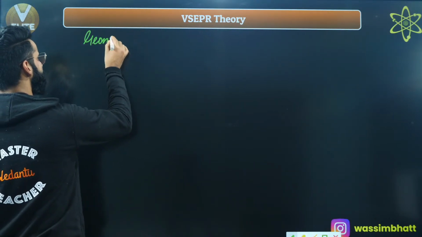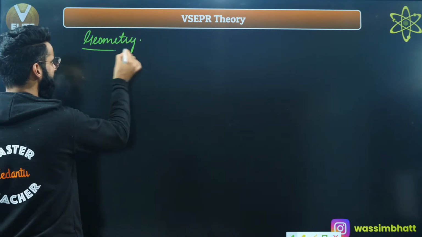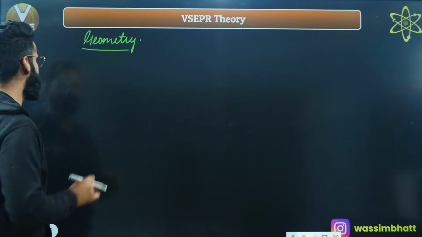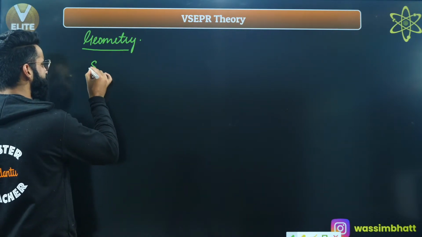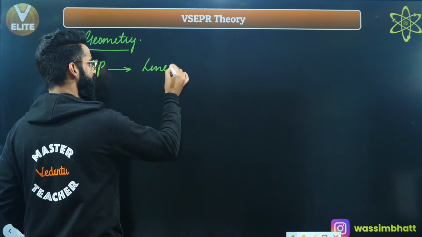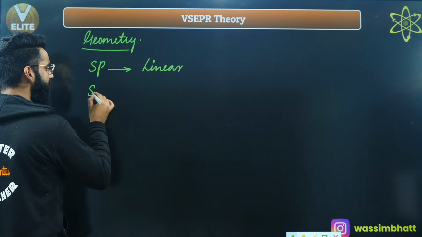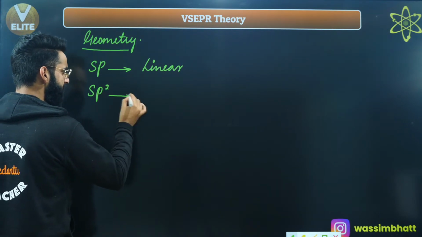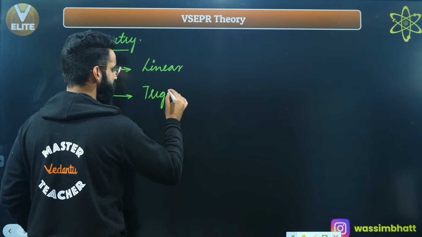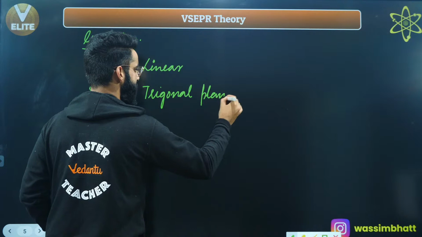If the hybridization involved is sp, we say the molecule has linear geometry. If the hybridization is sp2, we say the molecule has trigonal planar geometry.